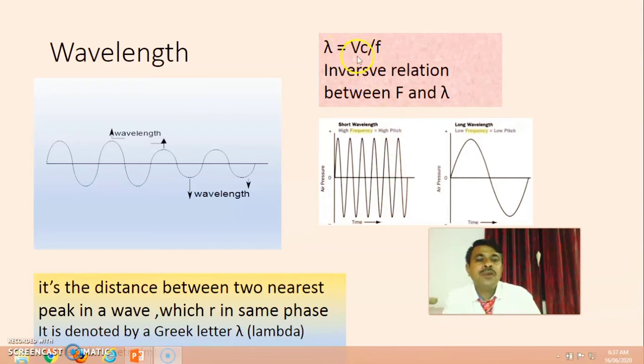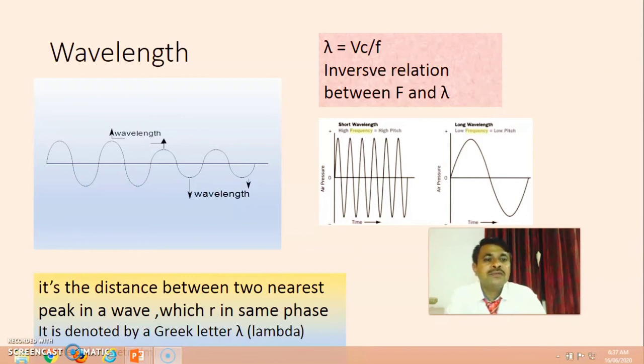Here this is the formula: lambda equals velocity upon frequency. There is an inverse relation between frequency and wavelength. Inverse relation means that shorter wavelength gives high frequency and high pitch.